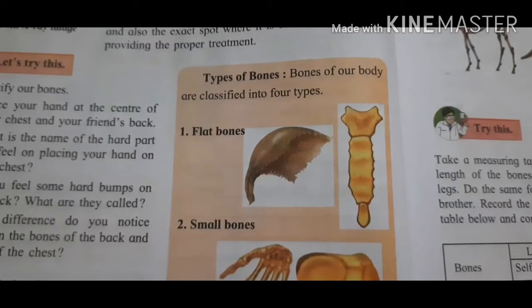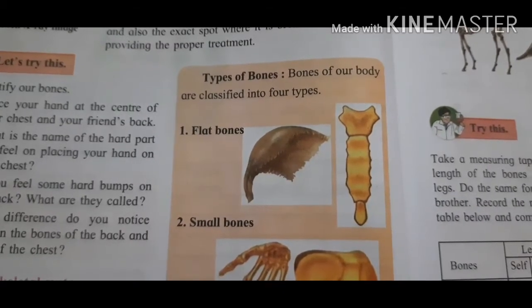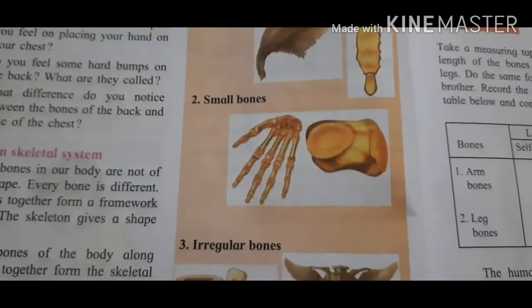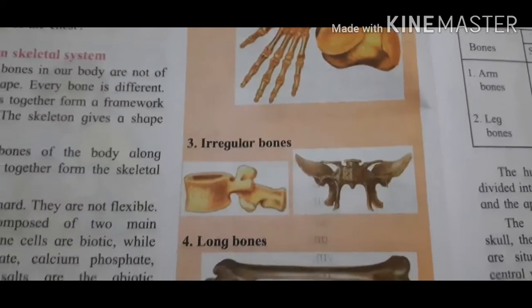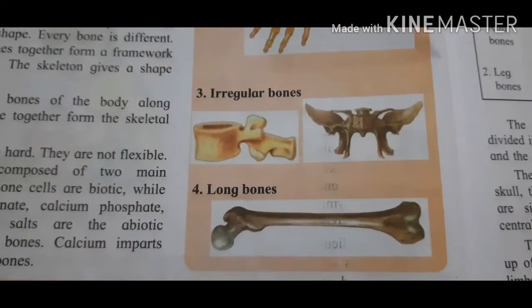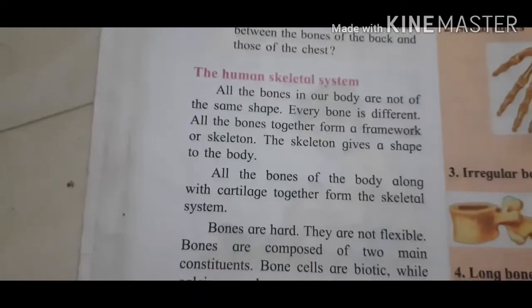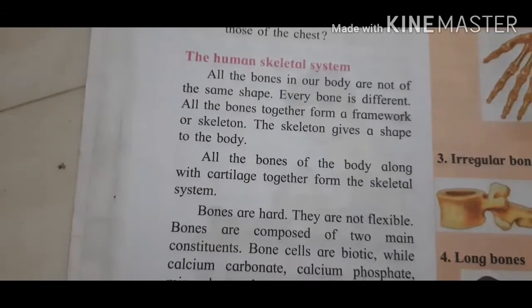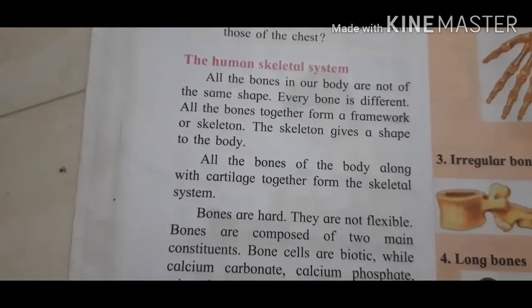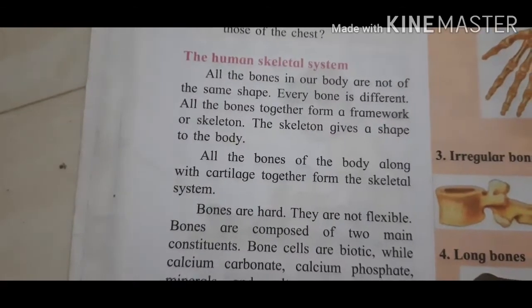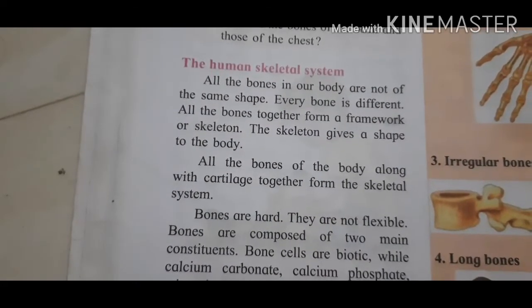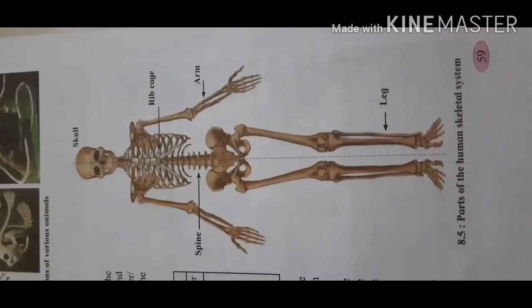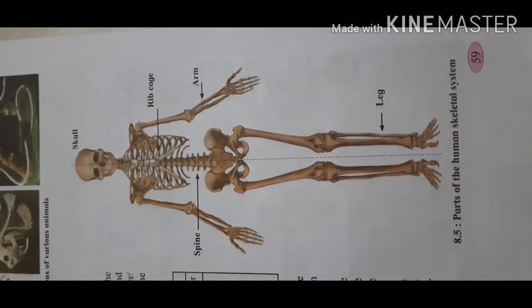Types of bones. Bones of our body are classified into 4 types: flat bones, small bones, irregular bones, and long bones. Let's see the human skeletal system. So students, what is human skeletal system? Yes, that is a framework. Yes students, this is a framework which is said to be a skeletal system.